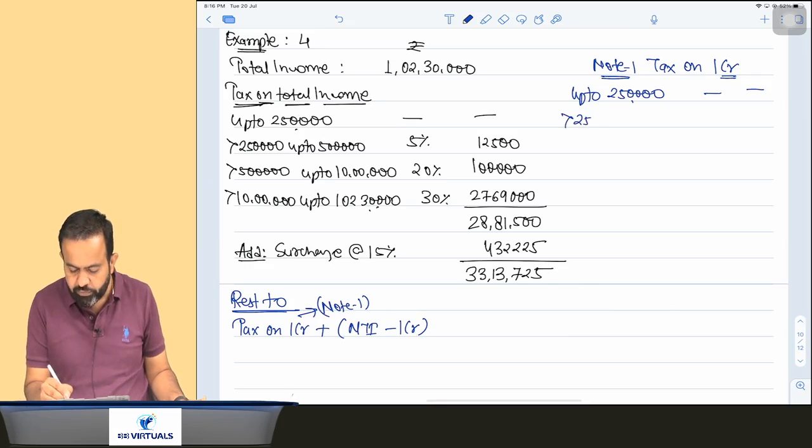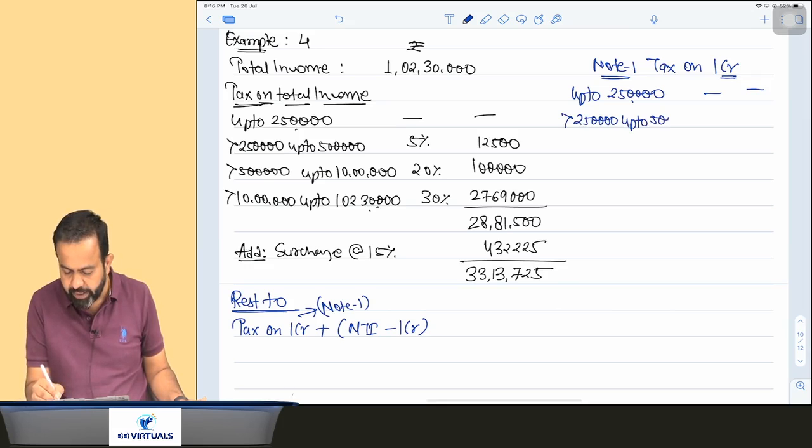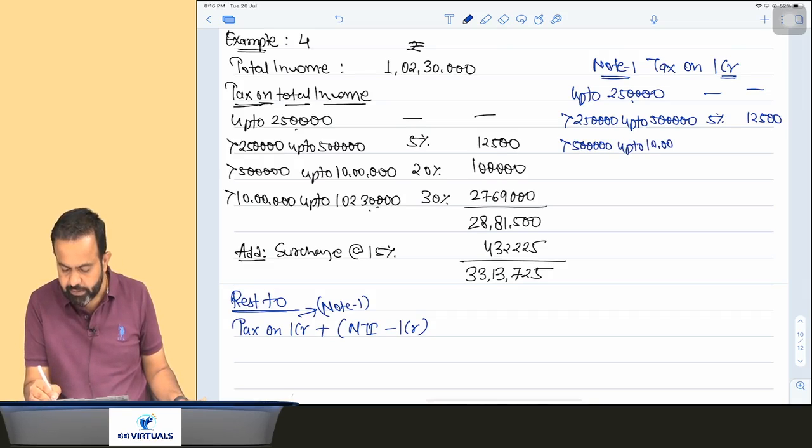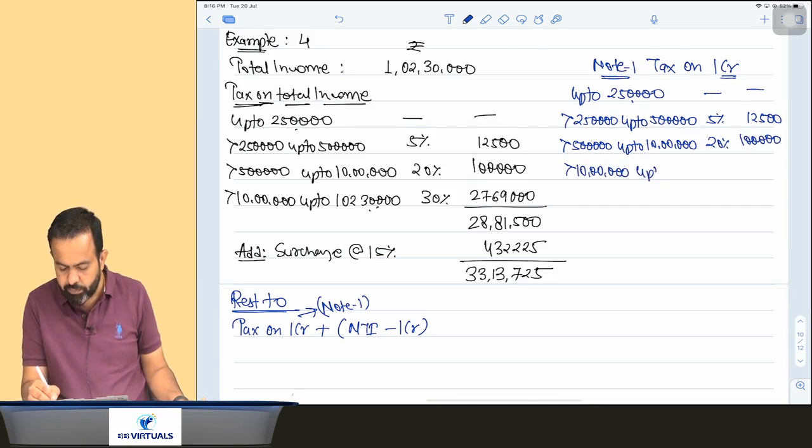More than 2,50,000 up to 5 lakh, tax is 5%, 12,500. More than 5 lakh up to 10 lakh, 20%, 1 lakh. And more than 10 lakh up to 1 crore, 30%.